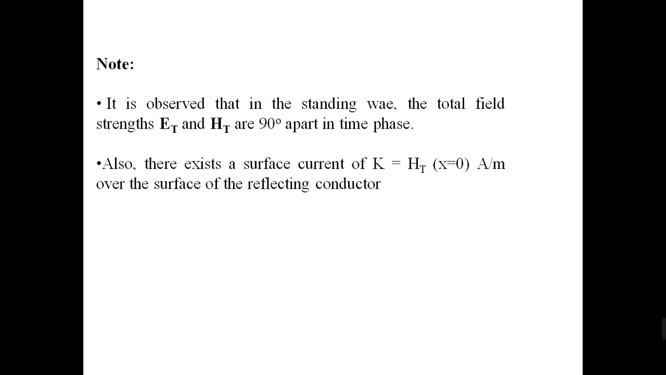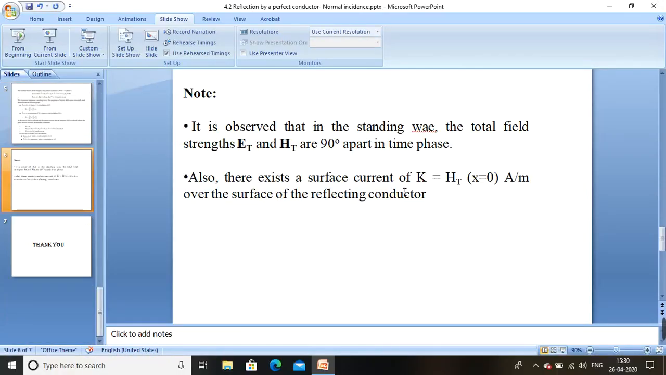It is observed in the above expressions that the resultant electric field and magnetic field are 90 degrees apart in time phase, and also at the surface of the reflecting plane, or at the surface of the perfect conductor, the resultant magnetic field is equal to the surface current, which is denoted by K. So in the next class we will discuss reflection and refraction by a dielectric media at oblique incidence. Thank you.